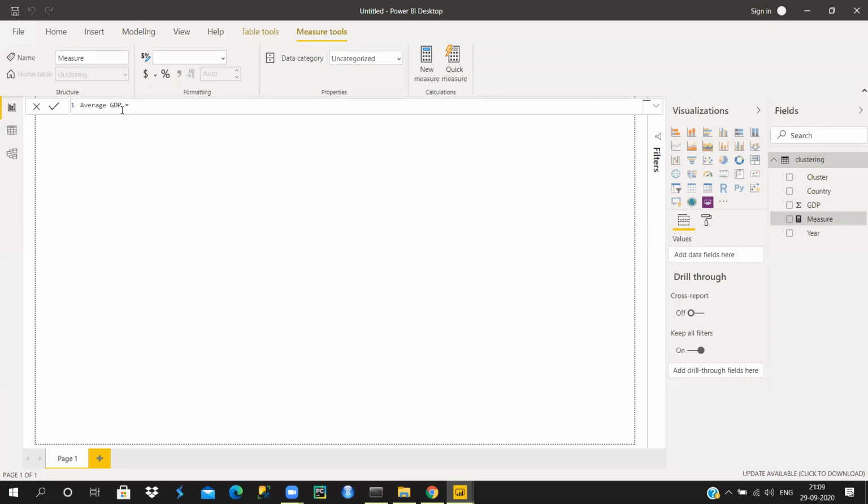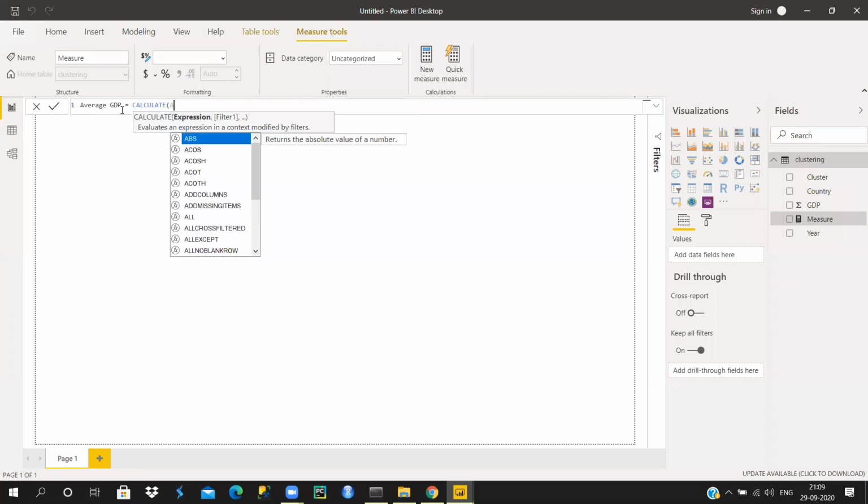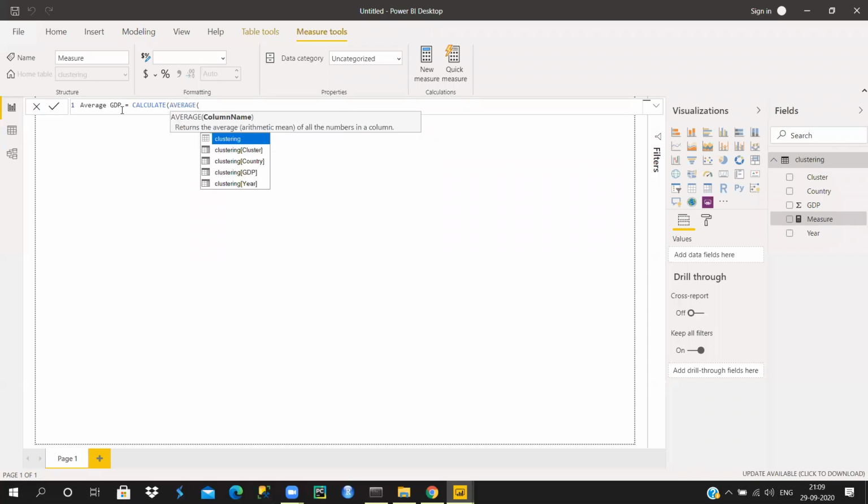My average GDP can be calculated by using the calculate function, and then I'll use the average function. In the average function I'm going to give my data set name, which is clustering, and in this I'm going to give my column GDP. So I have written the expression calculate average clustering GDP, and I'm going to hit enter.